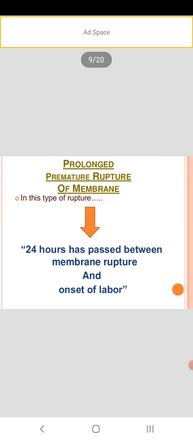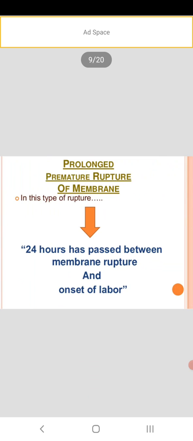Then prolonged premature rupture of membrane. In this type of rupture, 24 hours have passed between the membrane rupture and the onset of labor. At the time of labor, the cervix is fully dilated and engagement has occurred. For example, normal delivery is expected at 2 o'clock, but at that time also the membrane has not ruptured. That is called prolonged, as the time has extended.